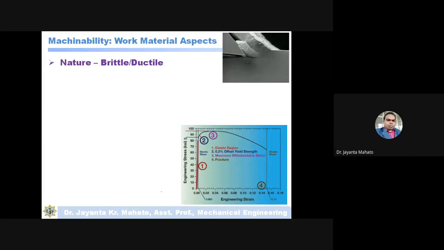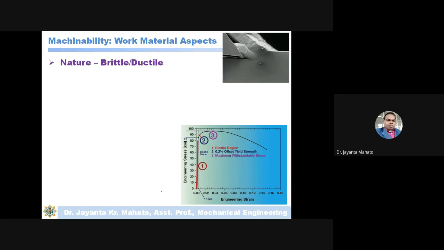In case of brittle material, what happens? Discontinuous chips will form, and these discontinuous chips have a tendency to stick, so the formation of built up edge is more.